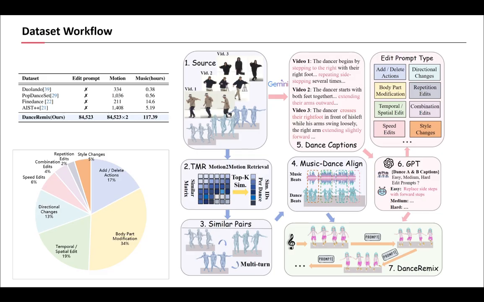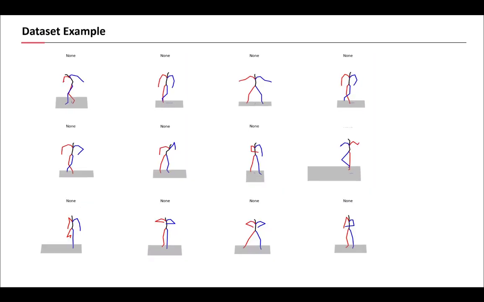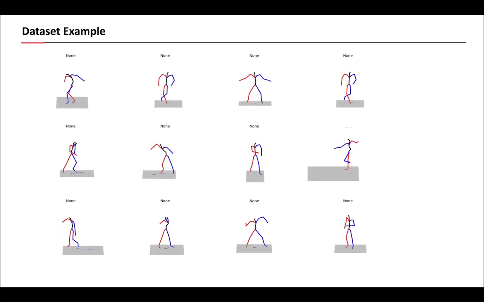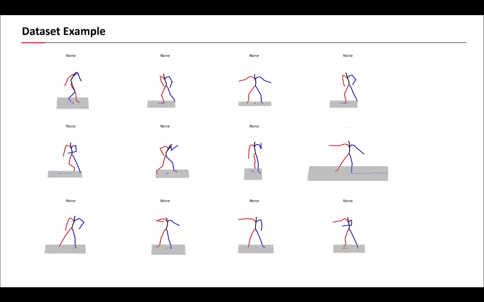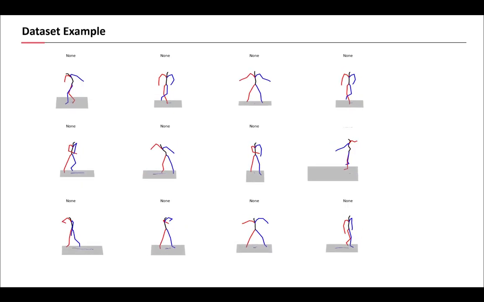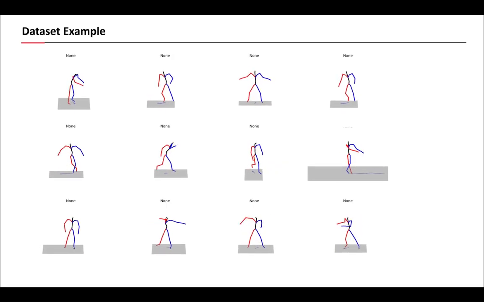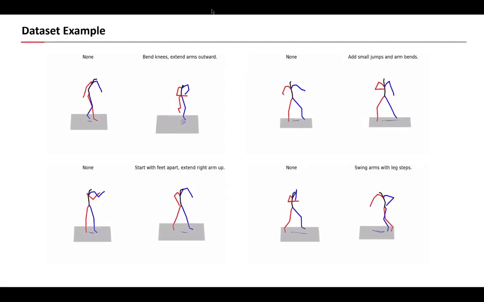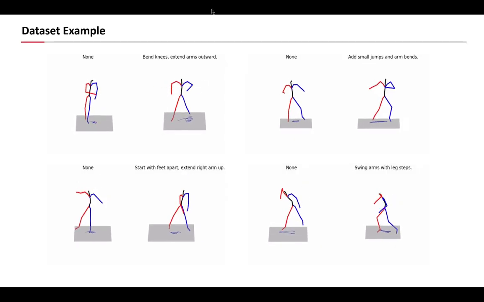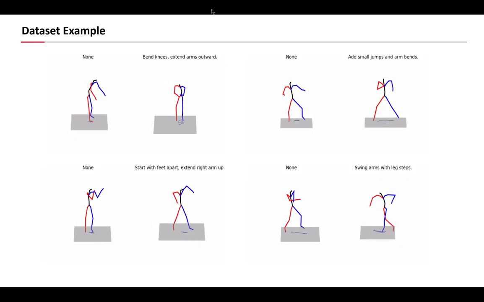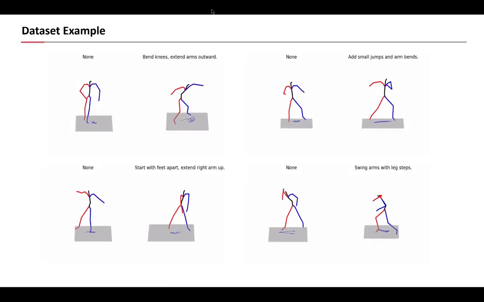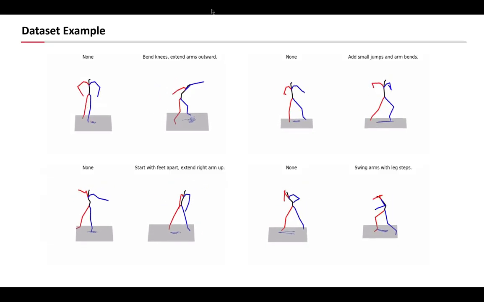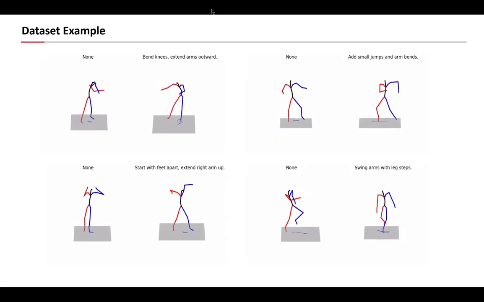Here are some examples from Dance Remix. As you can see, our dataset covers a wide variety of dance styles and complex movements, providing a solid foundation for training robust models. The fundamental unit of our dataset is the similar dance motion pair. On the left, you see a source motion, and on the right, a target motion that is similar but distinct. Our automated pipeline not only aligns them to the same music but also generates detailed captions for each. These captions then form the basis for creating the final edit prompt, which is displayed above the right side motion.